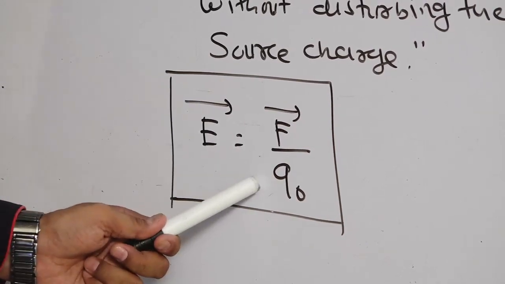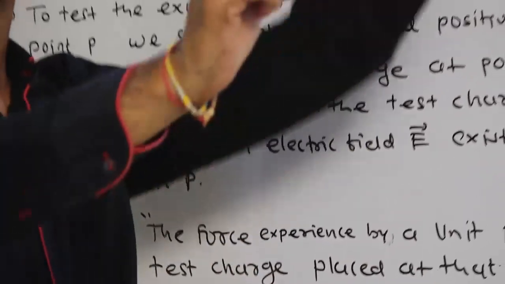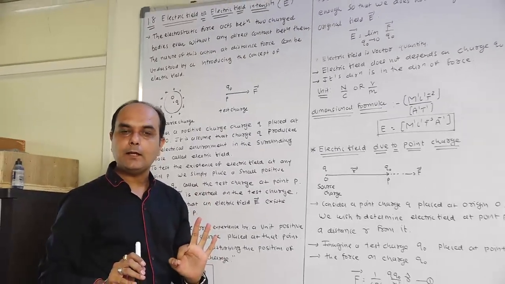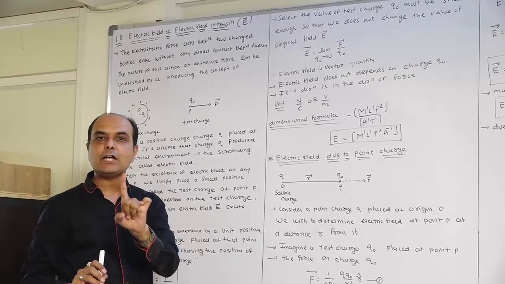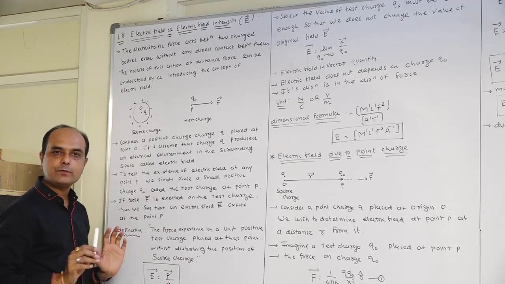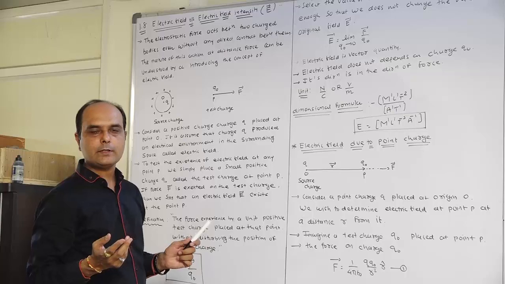Through this equation, student, we can say that the electric field is which quantity? Vector quantity. And this electric field does not depend upon the charge Q0. This electric field intensity is independent of the charge Q0. Now the next thing, students.